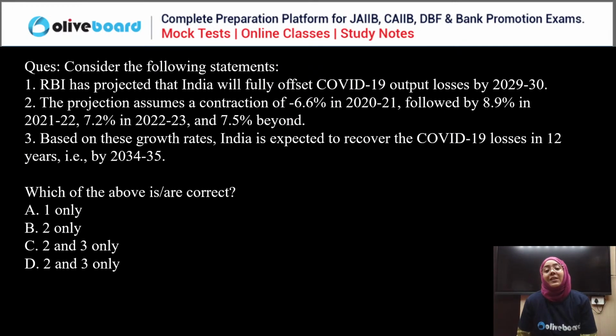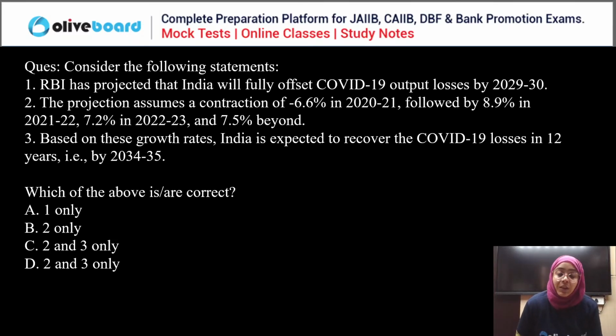Next. Consider the following statements. First, RBI has projected that India will fully offset COVID-19 output losses by the year 2029-30. Second, the projection assumes a contraction of minus 6.6% in 2020-21, followed by 8.9% in 2021-22, and 7.2% in 2023, and 7.5% beyond.